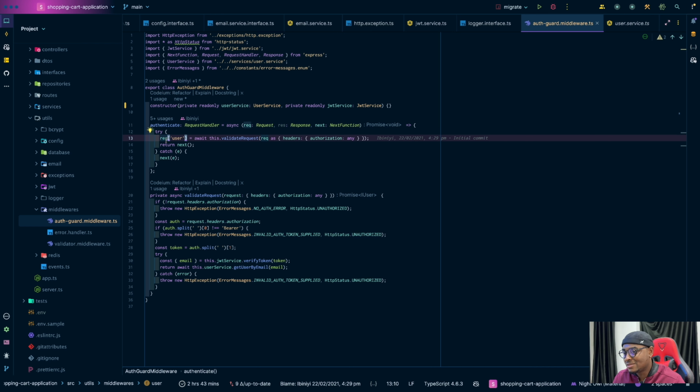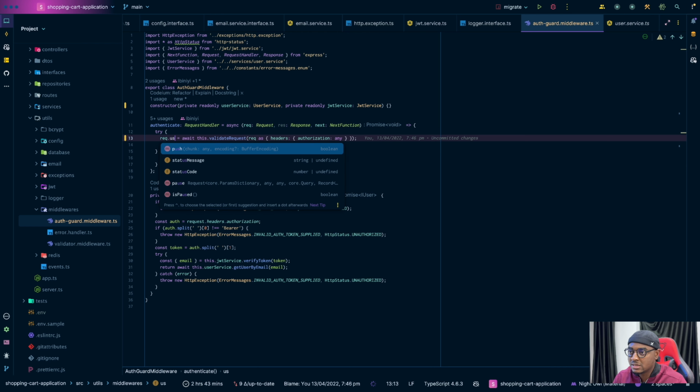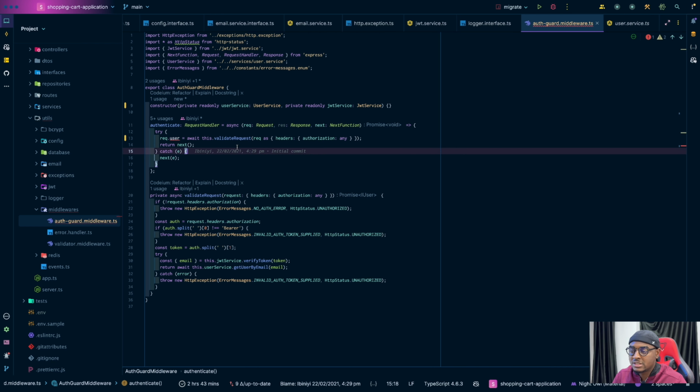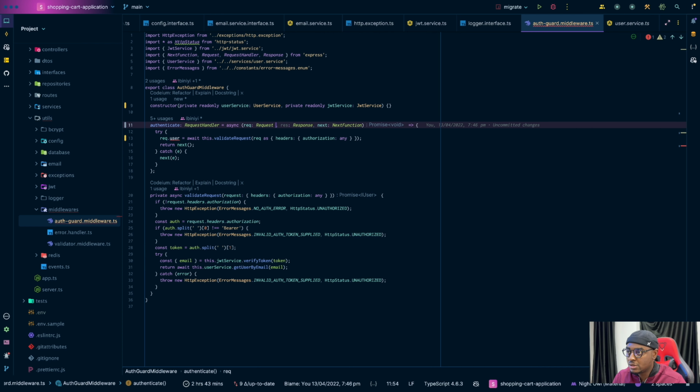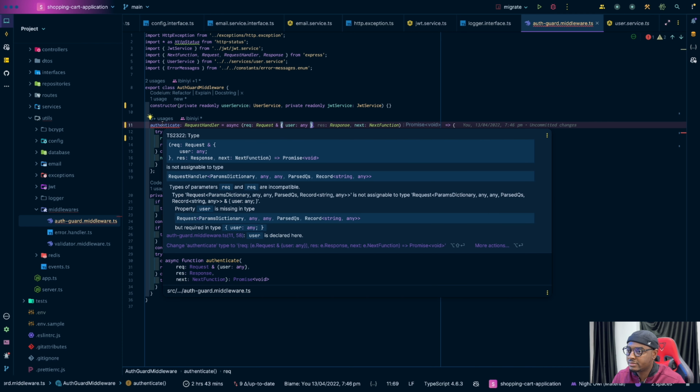Now that I'm looking at this one, I feel like I prefer my code to be something like this, right? But I know it would have thrown an error. So one thing we can probably do here is something like this. Why is this throwing an error? It's not assignable to type.